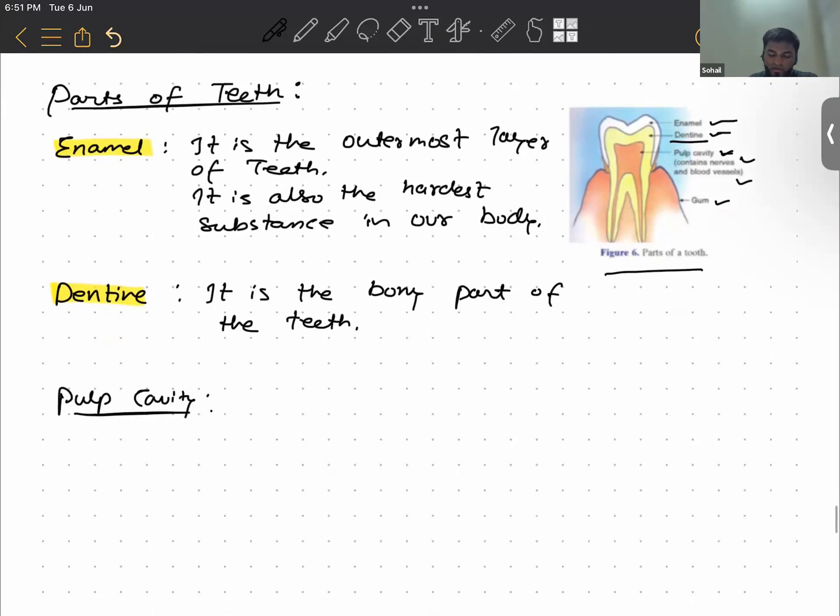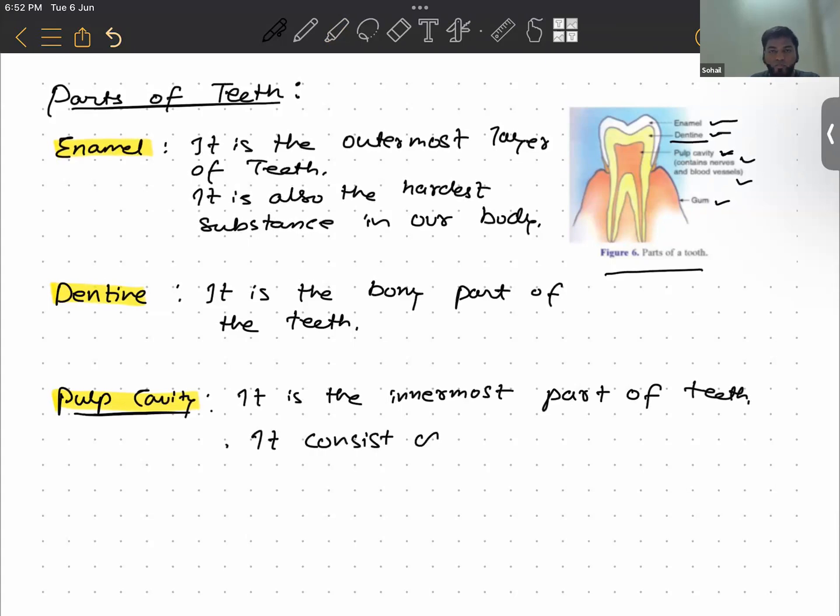So the pulp cavity is the innermost part of the teeth, which contains nerves and blood vessels.